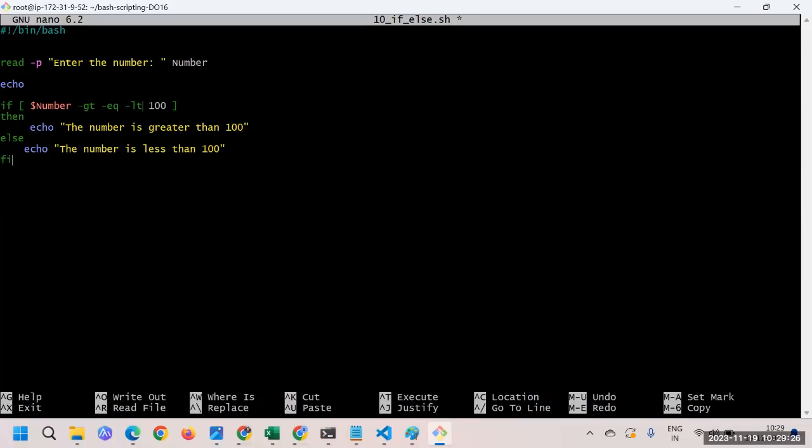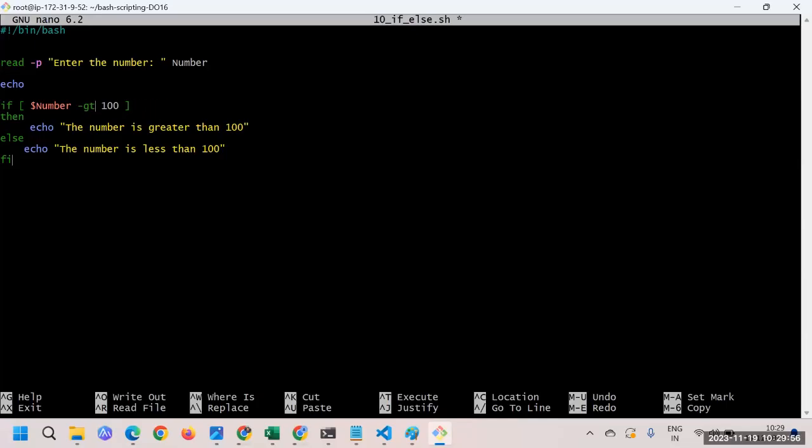As we speak in English, GT is greater than, EQ is equal, and LT is less than. So it is very simple and easy to remember, just like the English words. So these are the three conditions you have to remember, and this is the way you will mention it. All right, now here, as per our requirement, I said GT. Why?